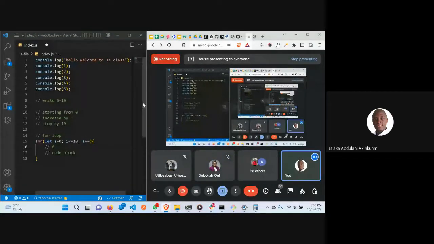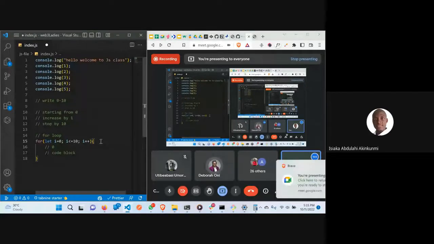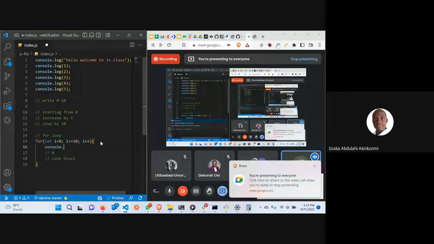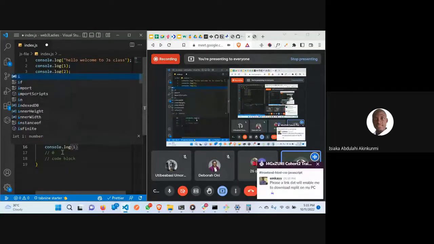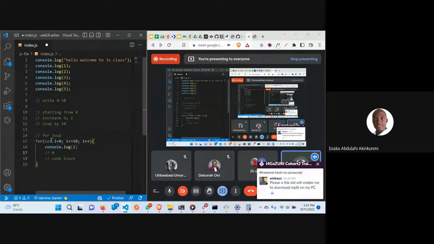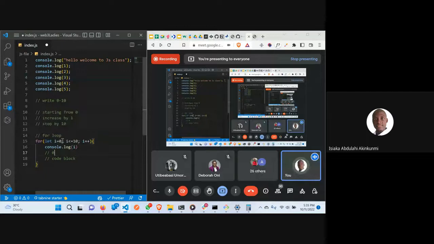Okay. So now, if you do console.log(i), what is going to happen is this. It's going to start from here. We are saying let i is equal to 0, so it's going to start from 0. Since our i is less than 10, this one will print. Then now do i++. Then it will now run i++. Then it will now do